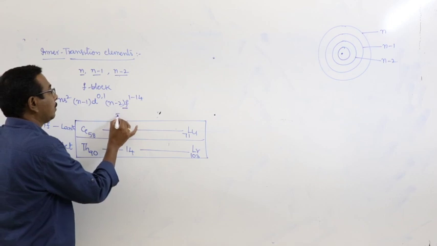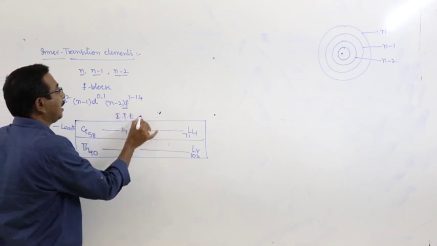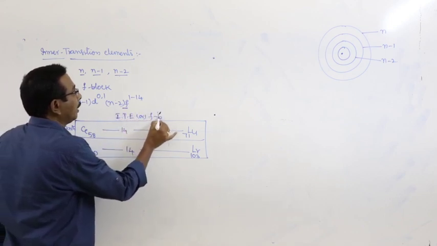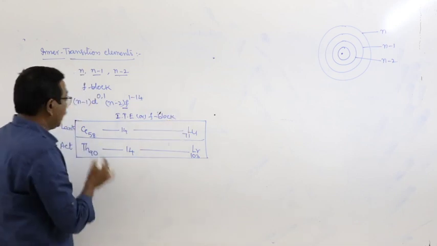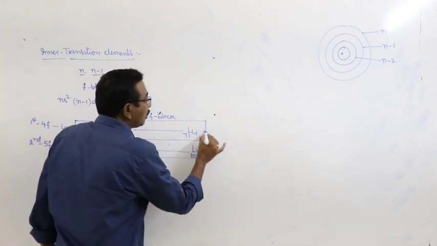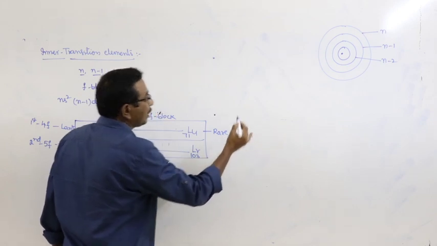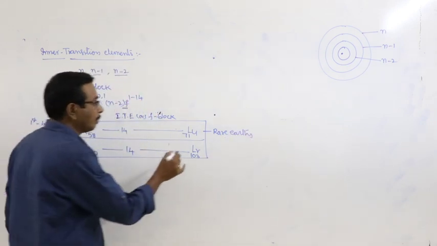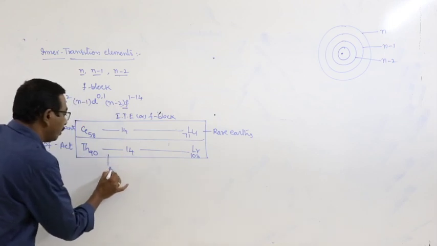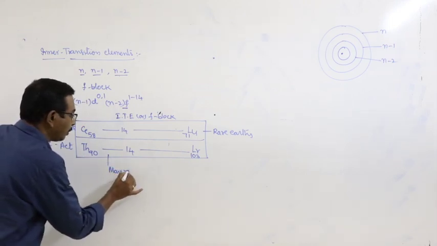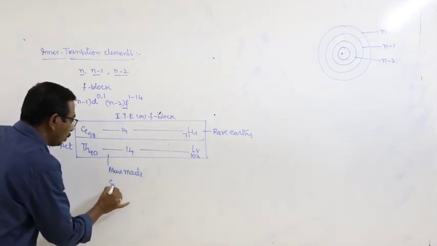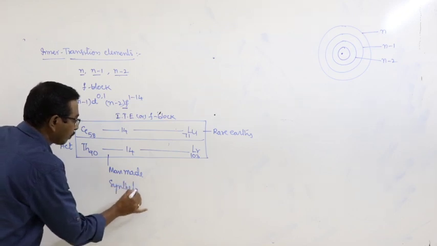This is about the inner transition elements or f-block. The lanthanide elements are also known as rare earths. They are also known as lanthanoids. And actinides are man-made elements, also known as synthetic elements.